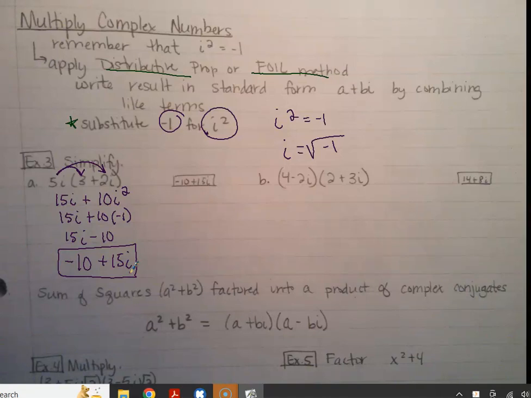Okay, so now let's FOIL this one. 4 times 2 is 8. 4 times 3i is 12i. Okay, so that was the first and the outside. Now let's do the inside. -2i times 2 would be -4i.